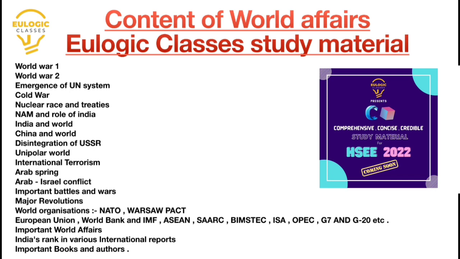After international terrorism, as you can see on the screen, Arab Spring is mentioned. Arab Spring includes many revolutions in Tunisia, in Egypt, in Yemen, and the Yemen crisis is also going on right now. So you have to get aware of all these topics. Arab-Israel conflict. Last year, Israel and Palestine went into a war. Okay, so these countries were in the news. So you have to be ready for questions about Arab and Israel in this year's HSC 2022. So as I told you, make a connection between current and static GK.